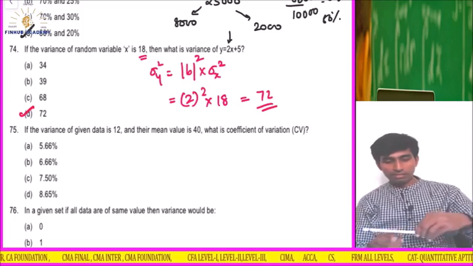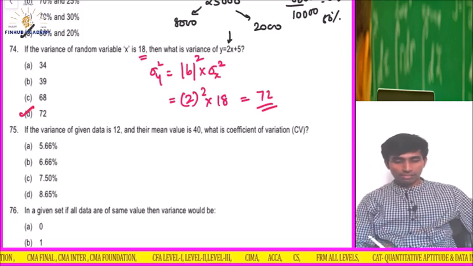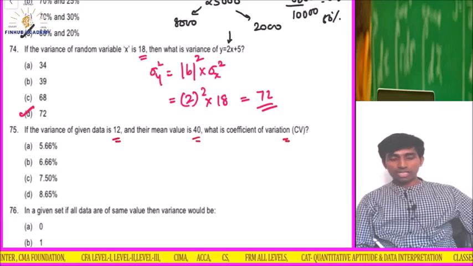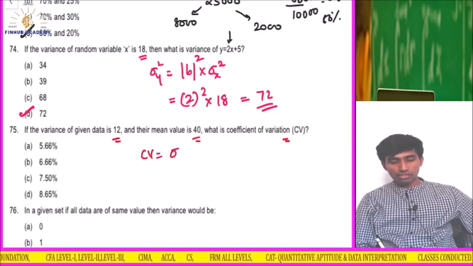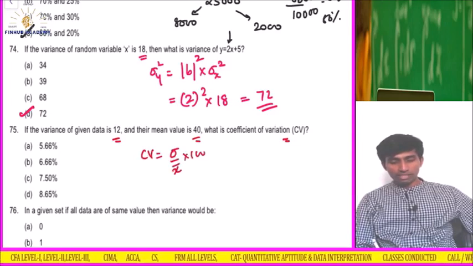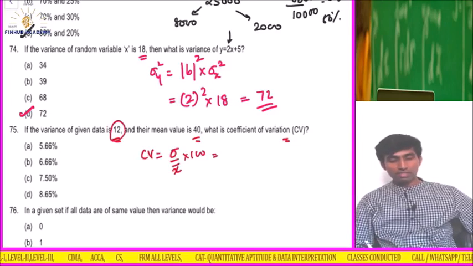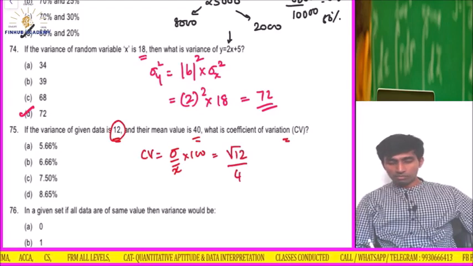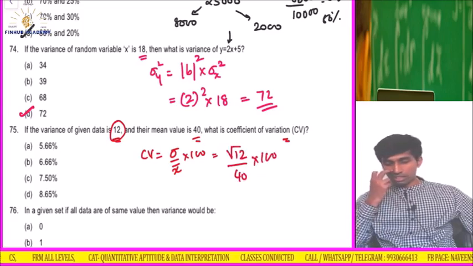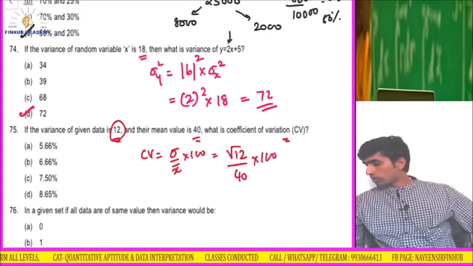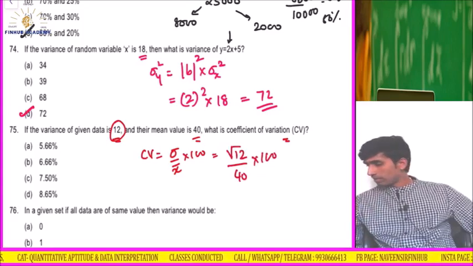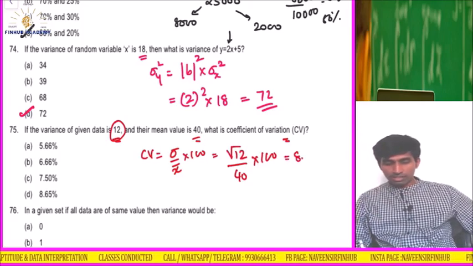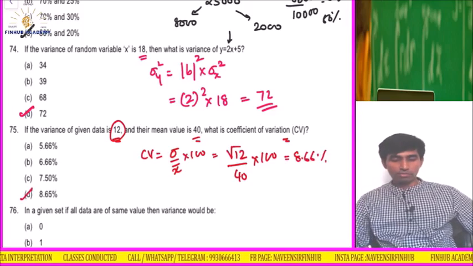Next. If the variance of the data is 12, understand, variance of the data is 12, and the mean value is 40, what is the CV? We know that CV equals standard deviation upon mean into 100. Since the variance is given, the standard deviation is root 12. Mean is 40, into 100. So root 12 divided by 40 into 100. The answer I am getting is 8.66%, that is 8.65. Option is D.